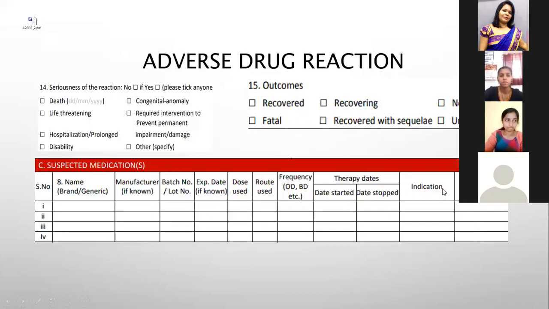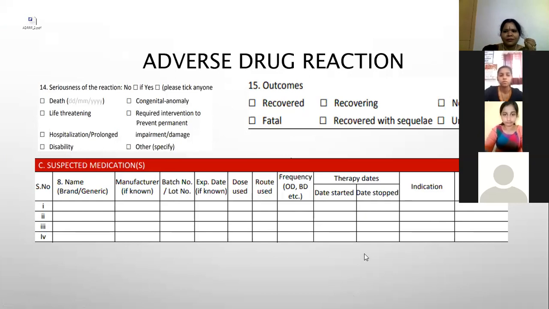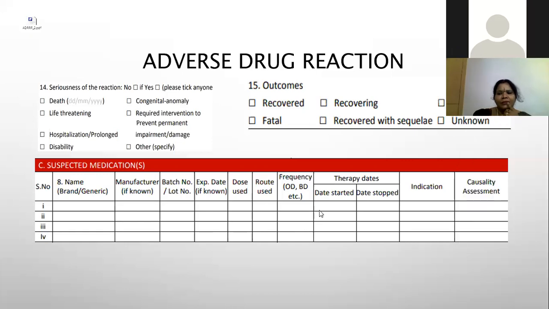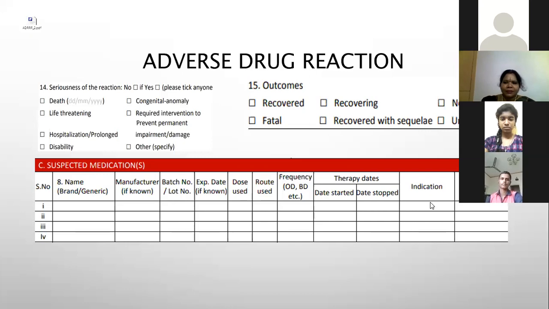In our voluntary reporting form, the forms have several fields. The field numbers 14, 15, and 8 are very, very critical fields. They talk about the seriousness of the reaction, the outcome of any drug reaction, and how a causality assessment has been made. This systematic process will lead to understanding of adverse events, and at the end it leads to signal detection. Can I have the next slide?